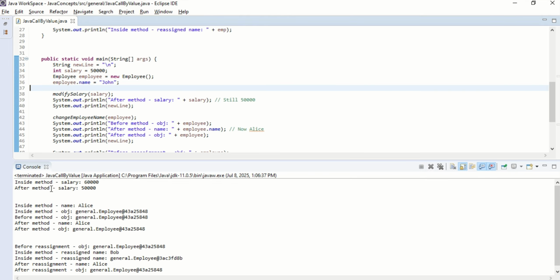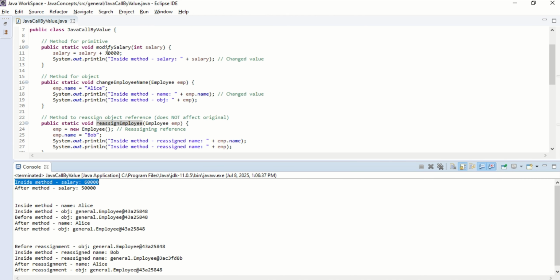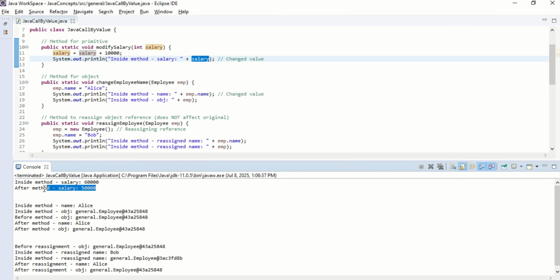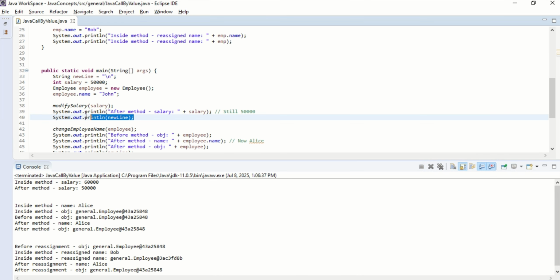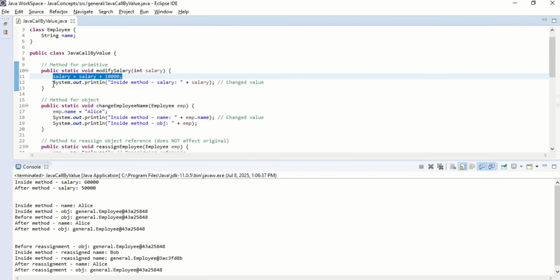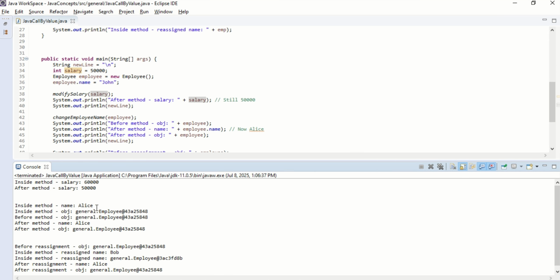You can see here inside the method it is 60,000 because we added 10,000. But after the method it remains the same. It is not changed. So for modifySalary, I'm passing 50,000, it changes within the method, but outside the method it remains the same.